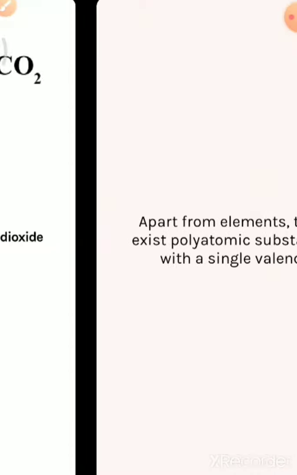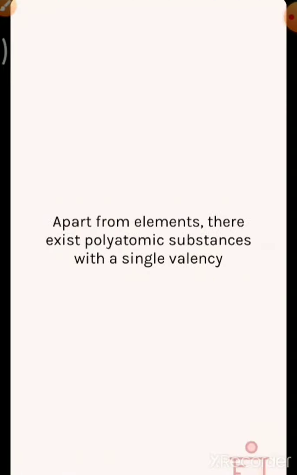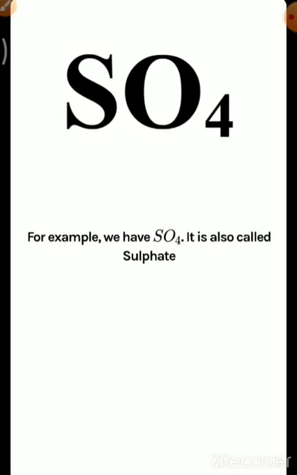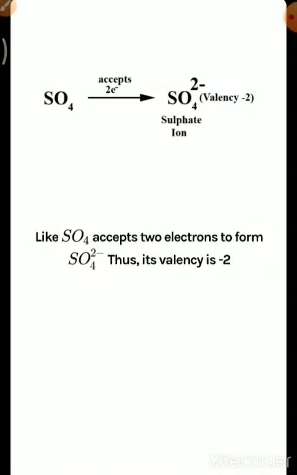Apart from elements, whatever we have done so far is for elements only. Then there exist polyatomic substances with a single valency. What is that called? That is your radical. For example, we have sulfate, that is SO4. Their valencies are measured by the number of electrons they donate or accept. So here SO4 accepts 2 electrons to form SO4 2 minus. Thus its valency is -2. As it accepts, their sign will be negative.